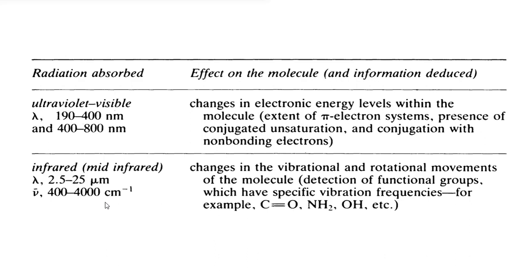We get some useful information such as detection of functional group. We can detect the functional group by using infrared spectroscopy. That is one of the important applications of infrared spectroscopy. That is, we can detect or identify functional groups. So, these functional groups have specific vibrational frequencies. For example, C double bond O, NH2, or OH, etc. Okay.